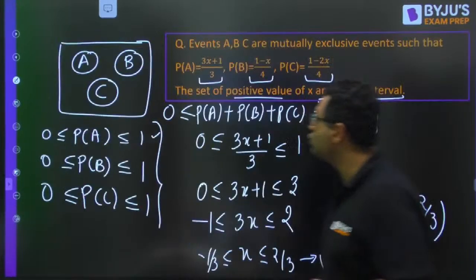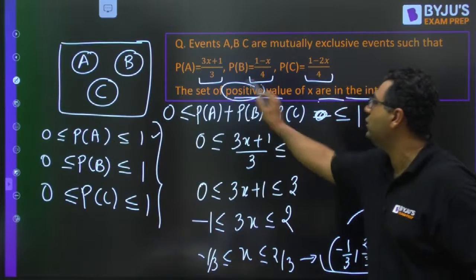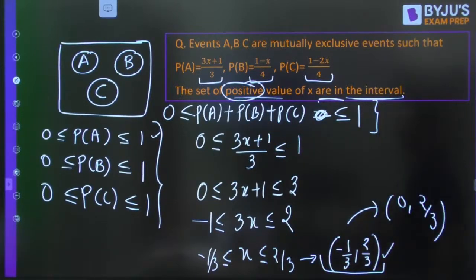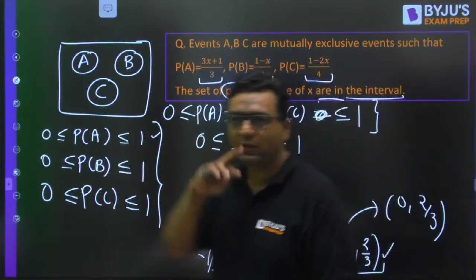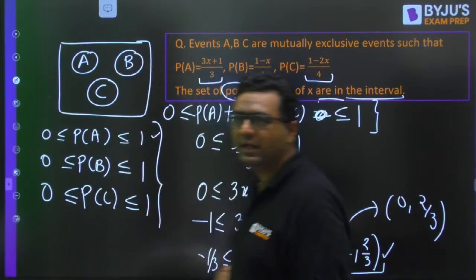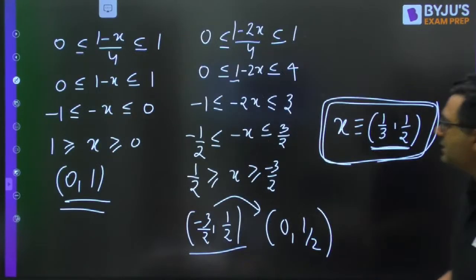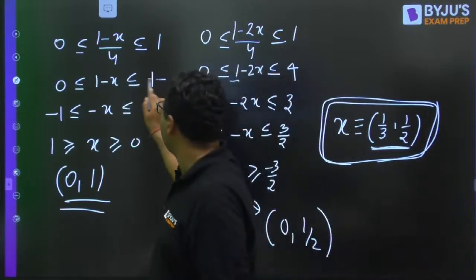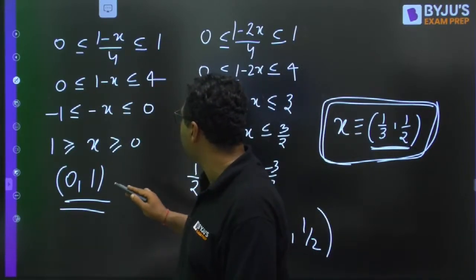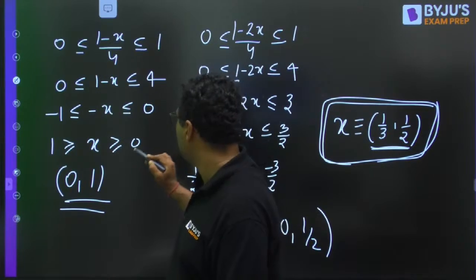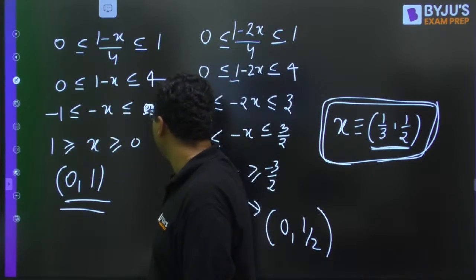Manisha, because in the question he said set of positive values. Set of positive values. That's why. And why not negative? Okay, for the second inequality, Vinay, the second inequality is this. Here it should be 4. I have made a mistake. Okay, that is wrong. -1 to 3.